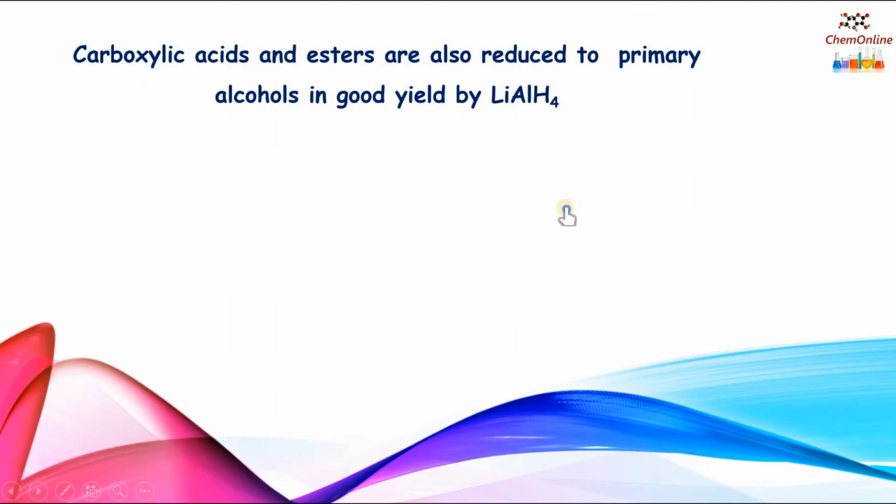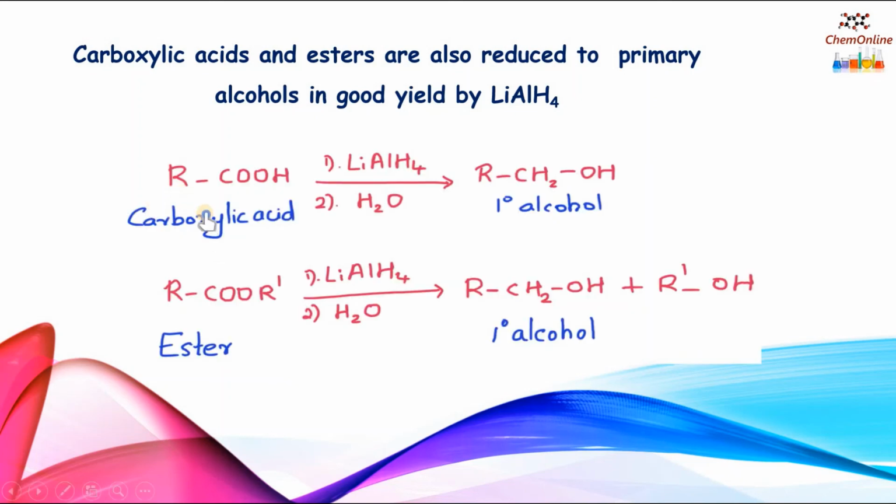Carboxylic acids and esters are also reduced to primary alcohols using lithium aluminium hydride, which is a more powerful reducing agent, and we get alcohols in very good yield. Generally, we can represent it as RCOOH. Reduction using lithium aluminium hydride will give RCH2OH, which is a primary alcohol. Similarly, an ester, RCOOR', when reduced with lithium aluminium hydride will also give a primary alcohol, RCH2OH, plus R'OH.